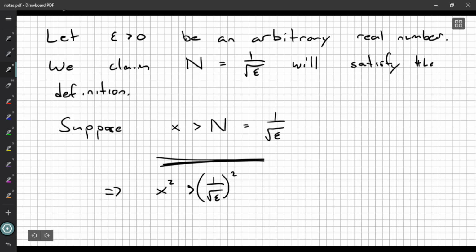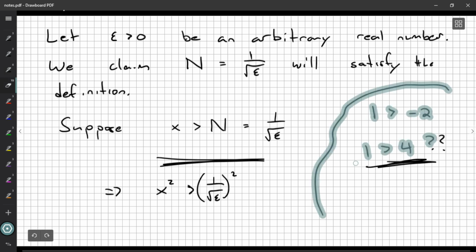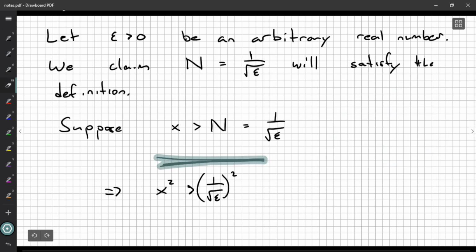Now, you should be careful with something like this, because I could have an x of 1 that is greater than negative 2, but if I square both sides, I get 1 is greater than 4. So you got to be careful with something like this. And we'll make a little side comment off to the side.